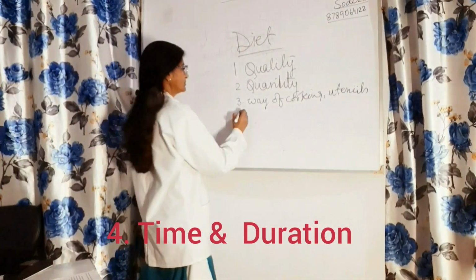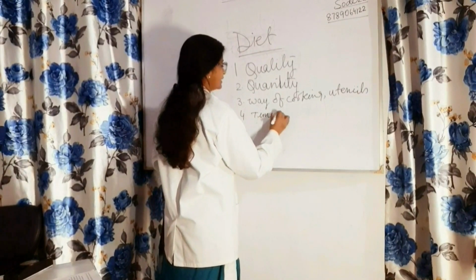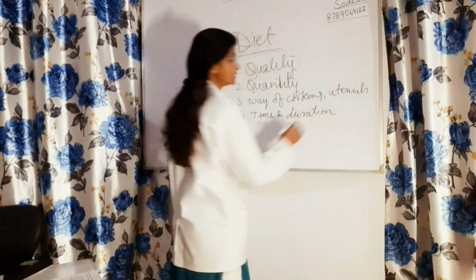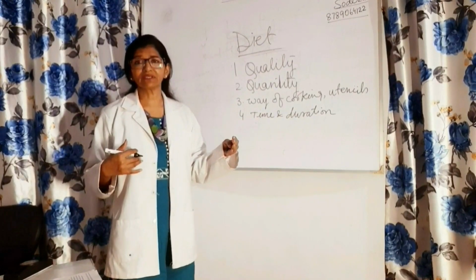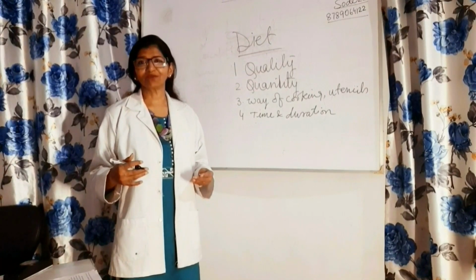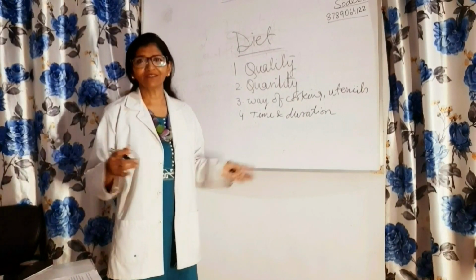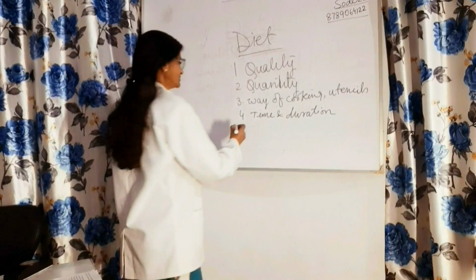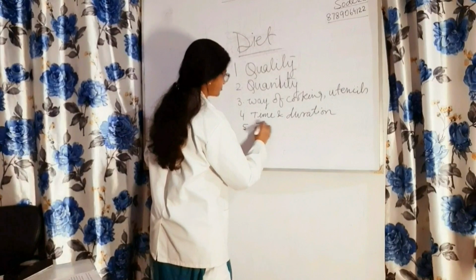Next in the checklist is time and duration, very important. Eat like a king at breakfast, like a queen at lunch, but like a poor person at night. Duration is important. A gap of 5-6 hours between meals is important. Give time to the mechanism of digestion, and at night give a maximum of 8 to 10 hours so that the body repairs at this time, and repair and maintenance is done at night.